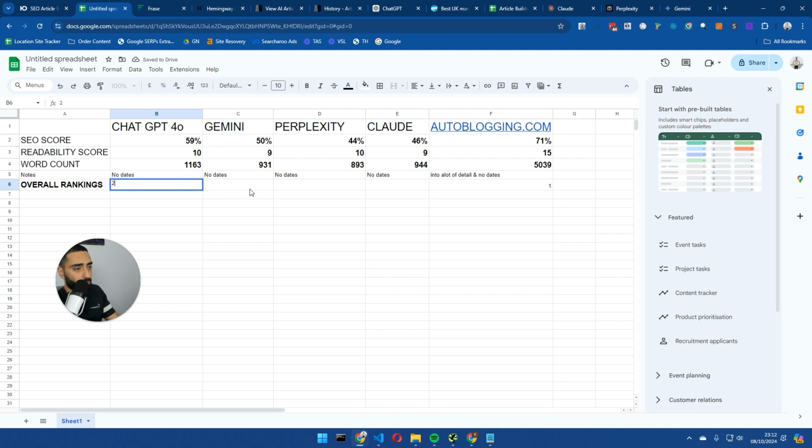Then we've got ChatGPT 4.0, then Gemini at 3, Claude at 4, and Perplexity at 5. So Autoblogging number 1, ChatGPT 4.0 number 2, Gemini number 3, Claude number 4, and Perplexity number 5 for SEO optimized content.